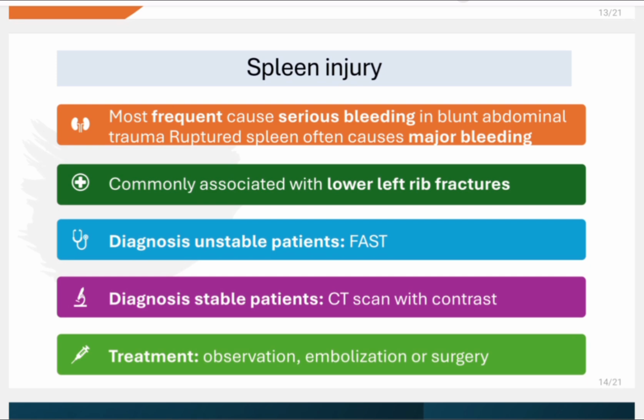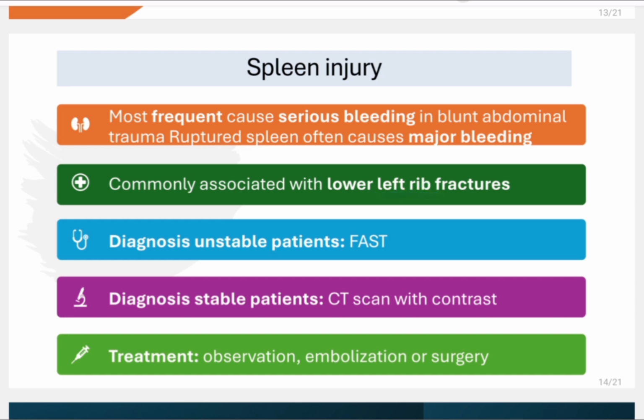Now coming to splenic injury, it is the most frequent cause of serious bleeding. The most frequently injured organ is liver, but the most frequent cause of serious bleeding in blunt abdominal trauma is ruptured spleen, and it is most commonly associated with lower left rib fracture.